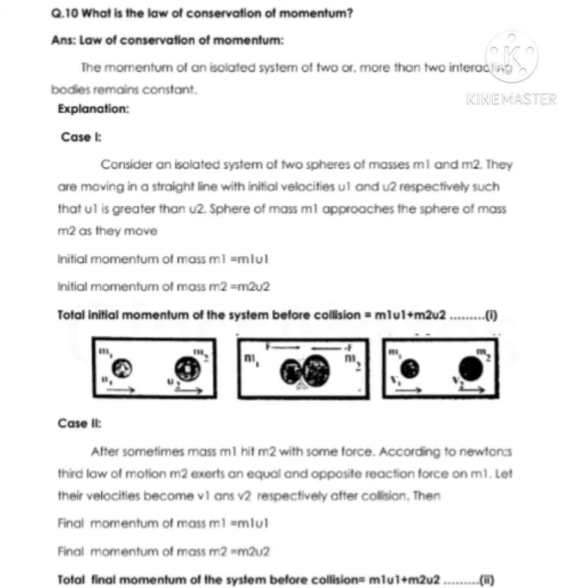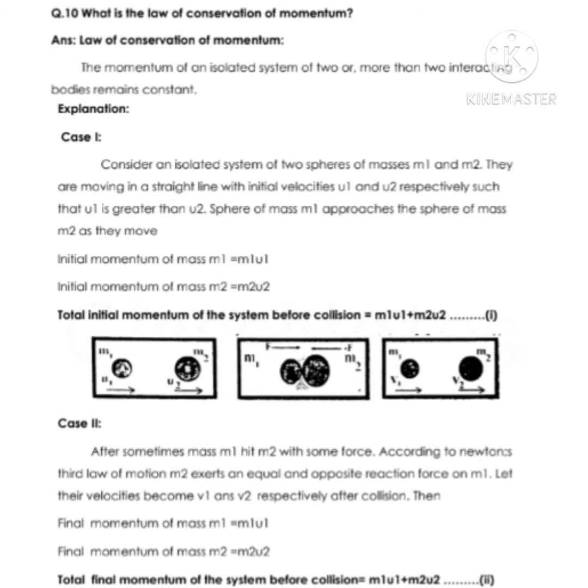Sphere of mass m1 approaches the sphere of mass m2 as they move. Initial momentum of the mass m1 is m1u1, and the initial momentum of the mass m2 is m2u2. So the total initial momentum of the system before collision is m1u1 plus m2u2. Now, in case 2, after some time mass m1 hits mass m2 with some force. According to Newton's third law of motion, m2 exerts an equal and opposite reaction force on m1. Let their velocities become v1 and v2 respectively after collision.